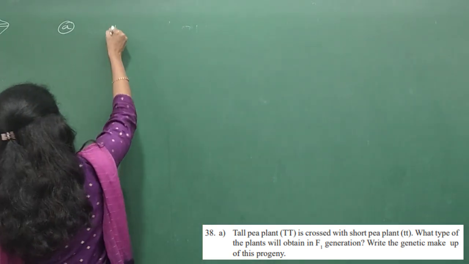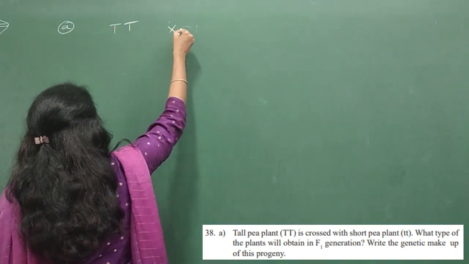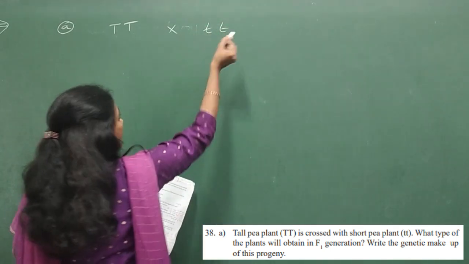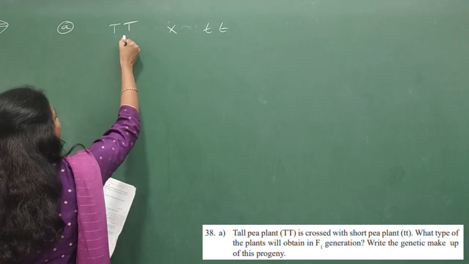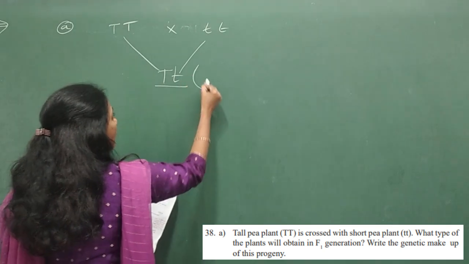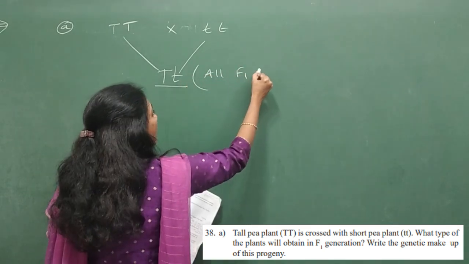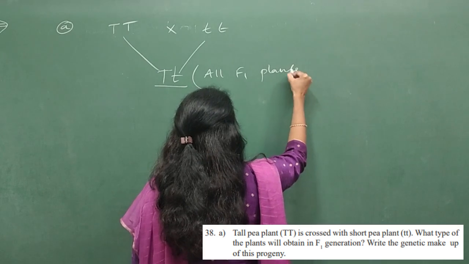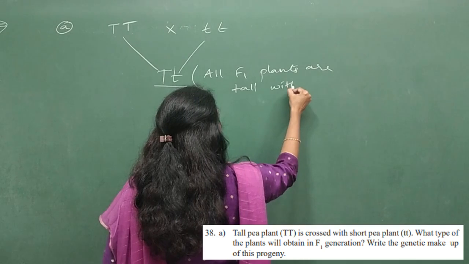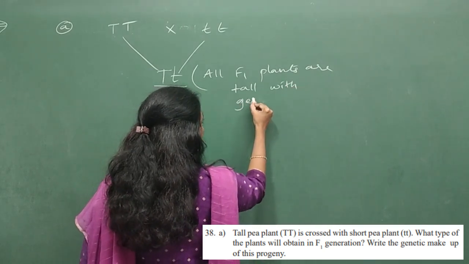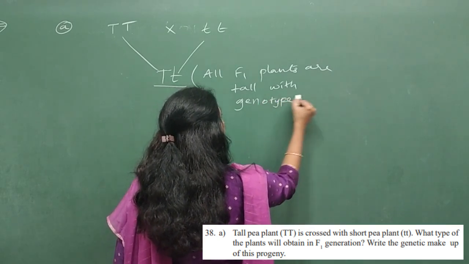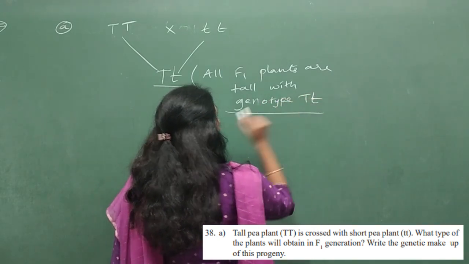So very simple. Parents are tall versus dwarf. Genotype was given capital T, and here small t. So definitely in F1 generation you will get capital T, small t. That means all F1 plants are tall with genotype. They are asking genetic makeup, no? Genetic makeup in the sense, genotype you have to mention, with the genotype capital T, small t. So this is your answer, guys.